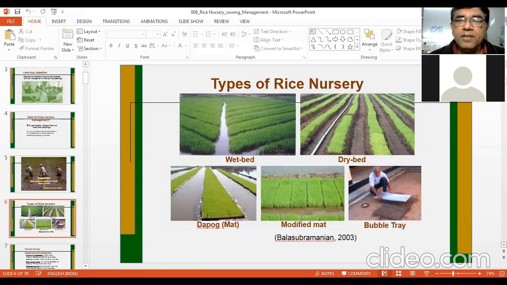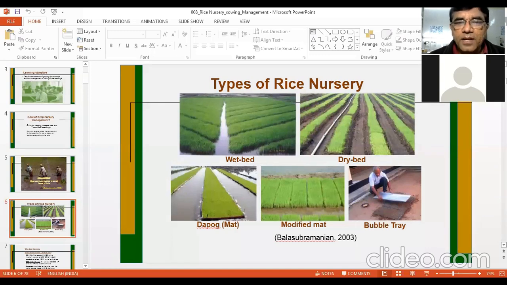In dry bed nursery, the field is prepared like you prepare the field for wheat or maize, and then the field is divided into small units. We call them beds, and then seed is directly sown into the soil under dry conditions, and then the rest of the management takes place like for any aerobic crop.